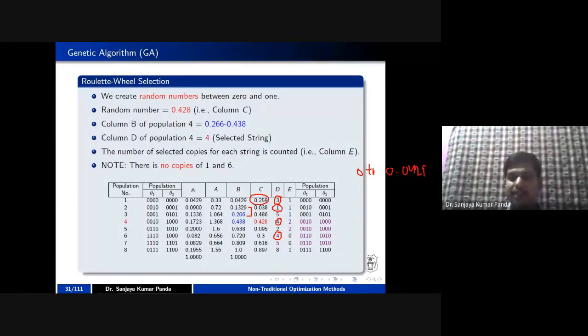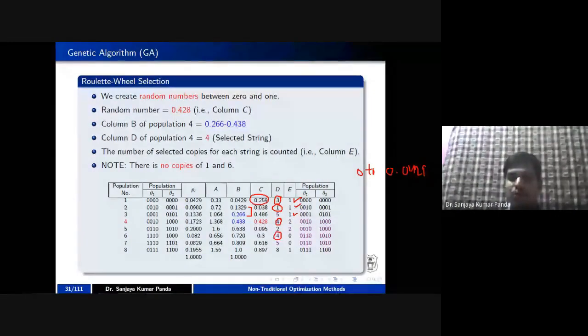If you see here, the number of count of 1 is 1. The number of times 2 is repeated is 1. The number of times 3 is repeated is 1. The number of times 4 is repeated is 2. The number of times 5 is repeated is 2. Numbers 6 and 7 are not repeated. And 8 is repeated 1 time.